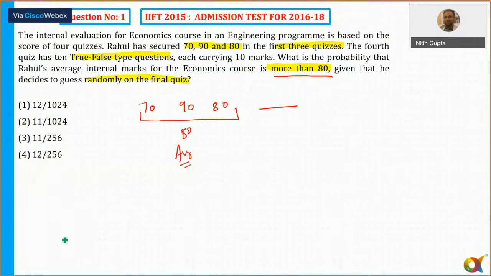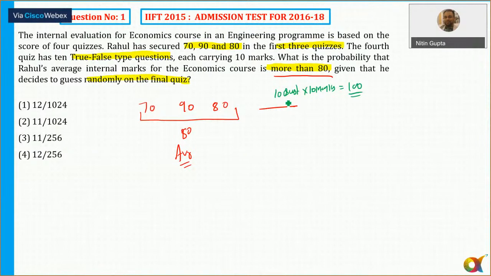So I need to find out overall more than 80 here. So in quiz 4, there are 10 questions. If I need the overall average to be more than 80, what should happen?